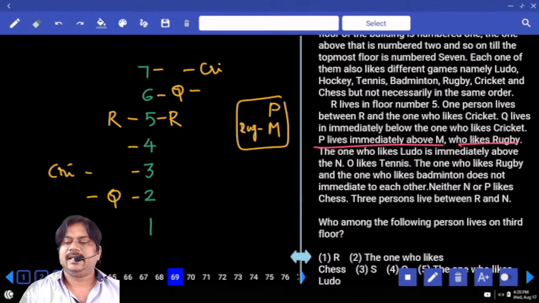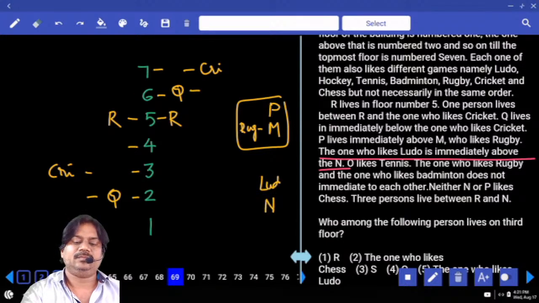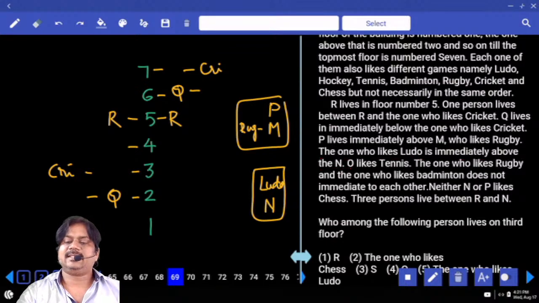Right. So next information, the one who likes Ludo is immediately above N. Can we have any confirmation about N? No. Wherever you can take N, the one who likes Ludo is immediately above. Is it the condition? Right.